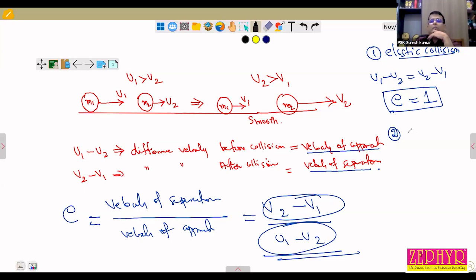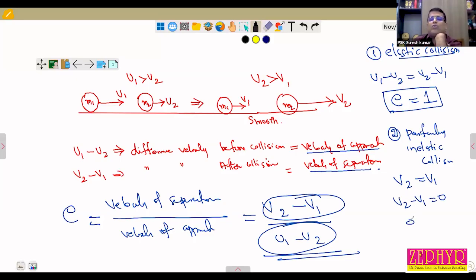Then the second one, perfectly inelastic collision. Inelastic collision is in between, but after elastic collision I am going to discuss perfectly inelastic collision. In perfectly inelastic collision, after collision, v2 and v1 are equal. The bodies may stick together and move with a common velocity. So v2 minus v1 equals 0, so e equals 0. So e equal to 1 is elastic collision, and e equal to 0 is perfectly inelastic collision.